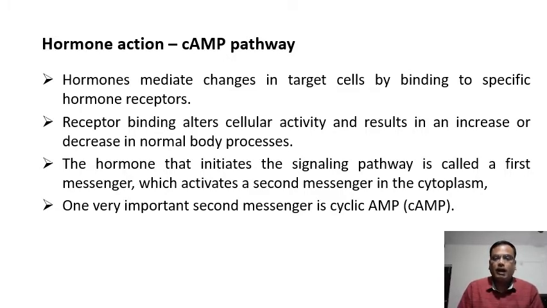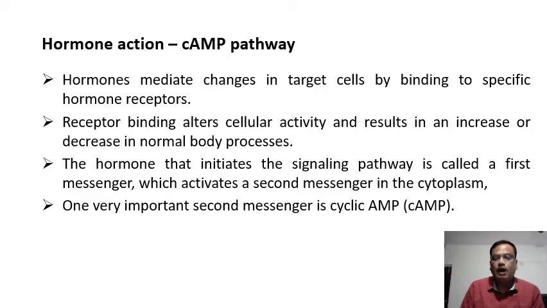Receptor binding alters cellular activity and results in an increase or decrease in normal body processes. So, when the hormone molecule reaches the target cell, it is going to alter the functioning of the target cell. The hormone molecule that initiates the signaling pathway is called the first messenger, and it will activate the second messenger, which is present in the cytoplasm.